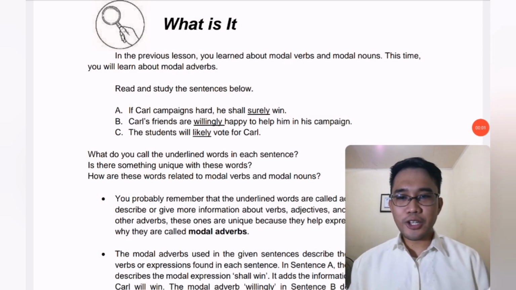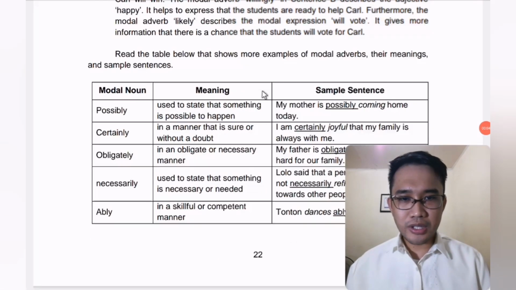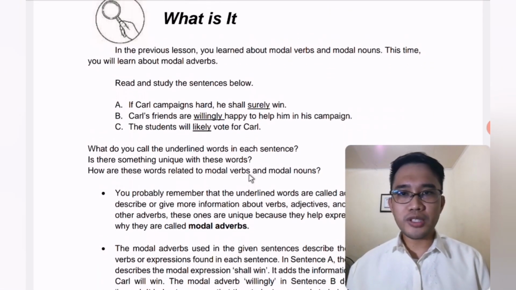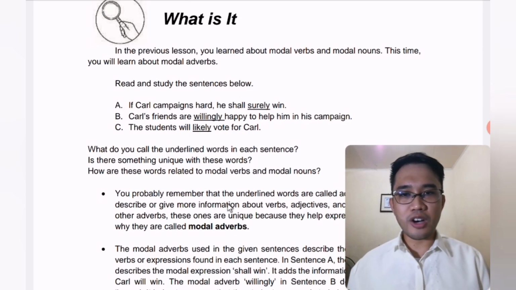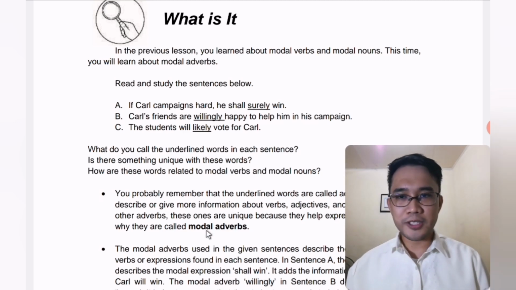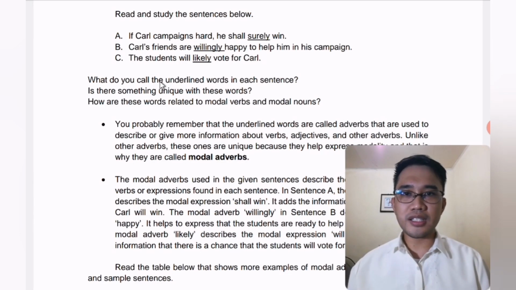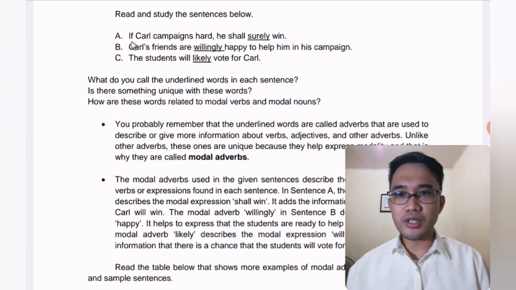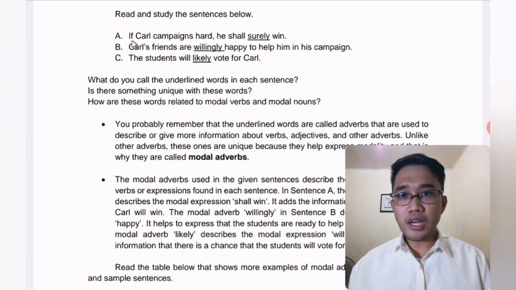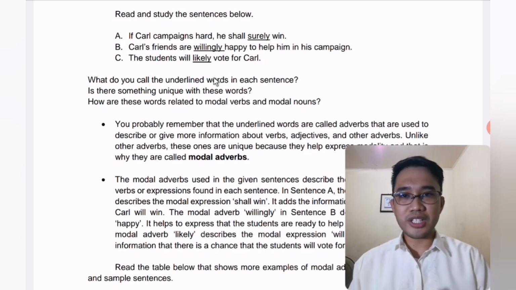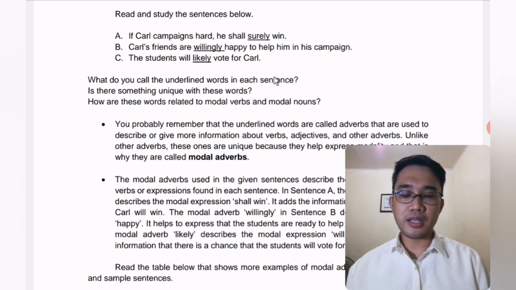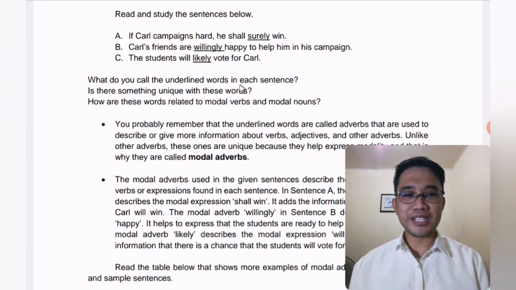So now guys, here in page number 22 of your modules, we'll learn what modal adverbs are and how they are similar and different from modal nouns and modal verbs. So let us read and study the sentences here in your module. The first sentence is, if Carl campaigns hard, he shall surely win. So the underlined word is surely. Carl's friends are willingly happy to help him in his campaign. Willingly. Please take note of that.